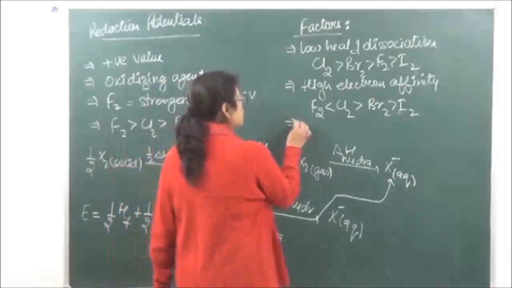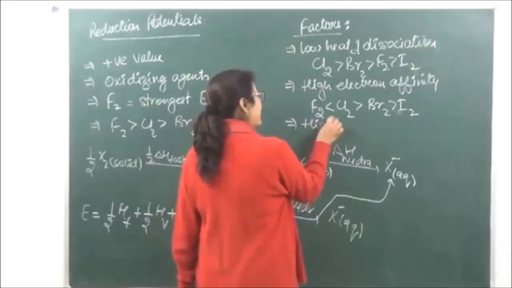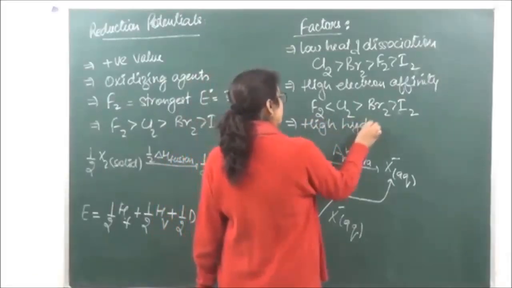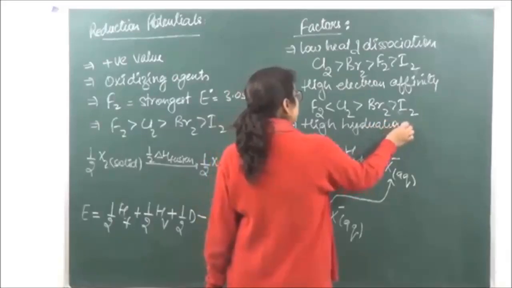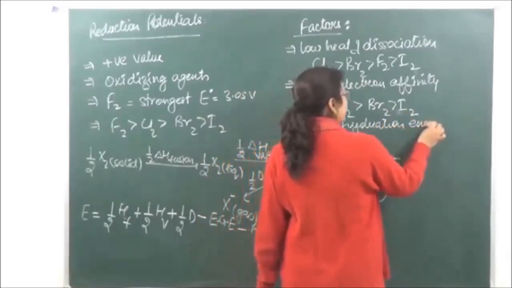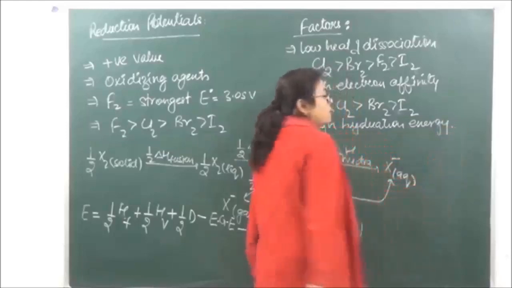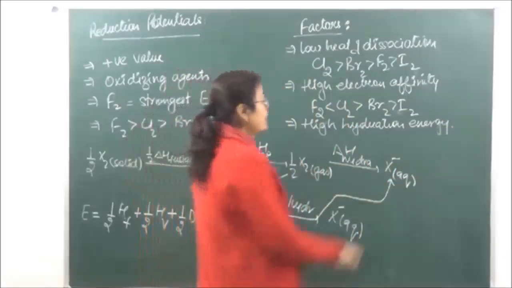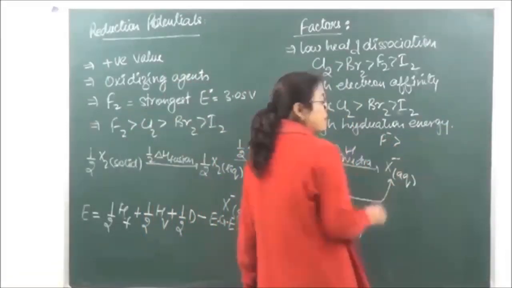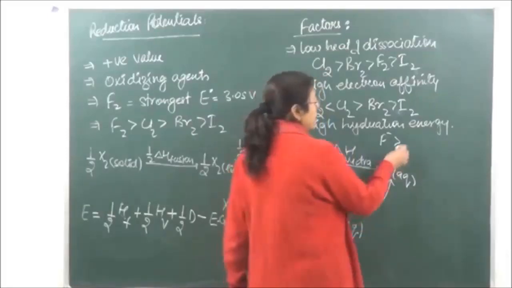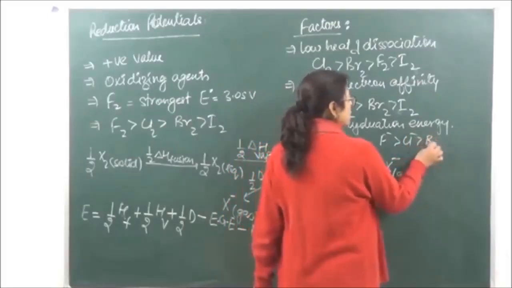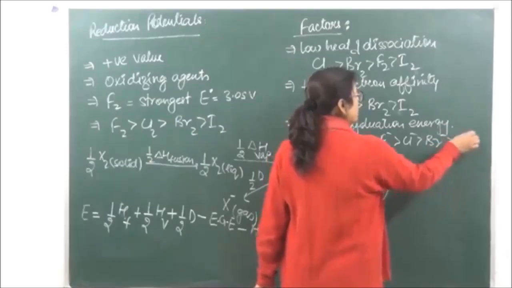So third is going to be high hydration energy. So we are looking at the trends of hydration energy over here. Fluorine F negative is going to have the highest value of hydration enthalpy, and it keeps on decreasing as we keep going down the group.